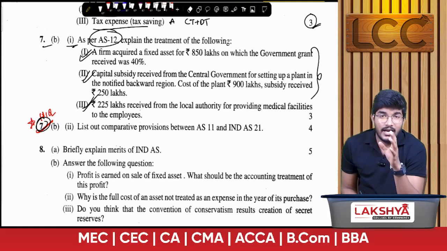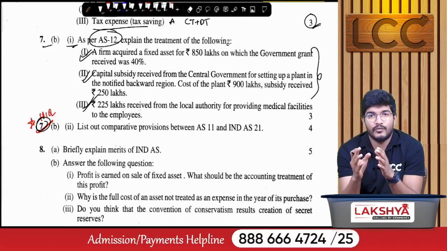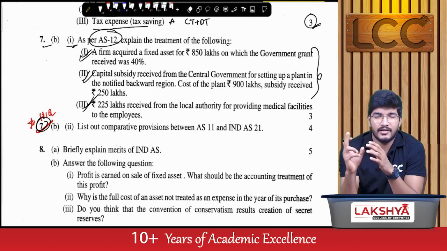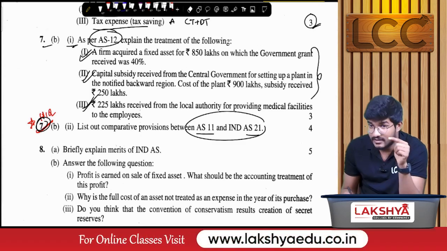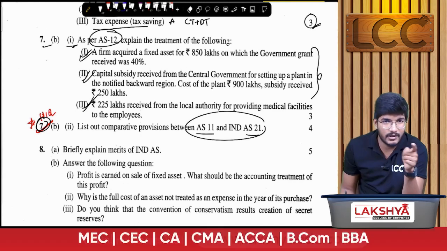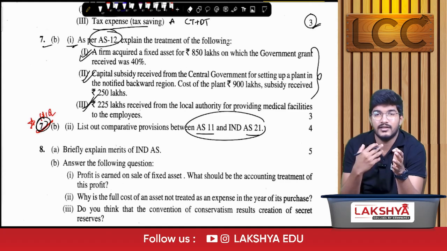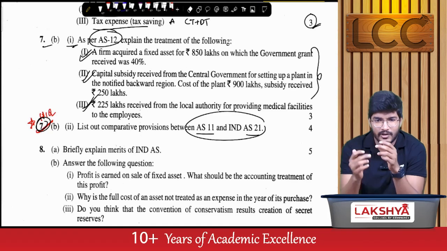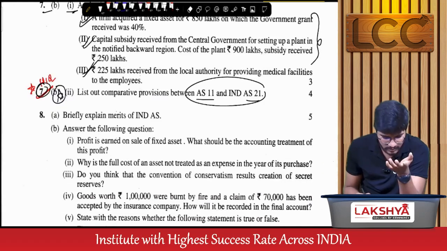So many times I have told you in the lectures, just go through the comparisons of all AS and Ind AS. Definitely there will be one question in your paper, that is AS 11 and AS 21 given in this paper. Most of the mock test papers and model question papers have tested this. That's the reason why I have given the comparison as an important question. So this is an important question as per high impact questions.